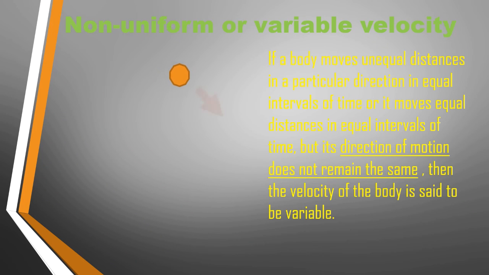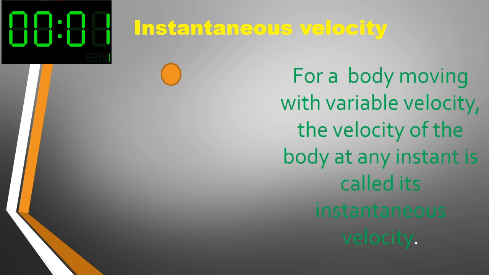Similarly, the motion of a body in a circular path even with uniform speed is a variable velocity because in a circular path the direction of motion of the body continuously changes with time. For a moving body with variable velocity, the velocity of the body at any instant is called instantaneous velocity.